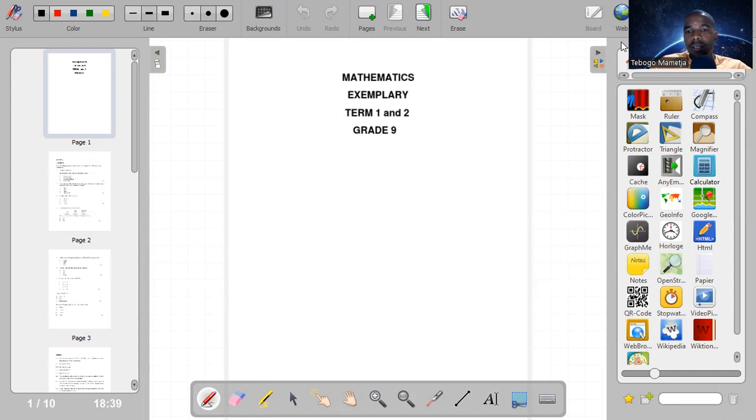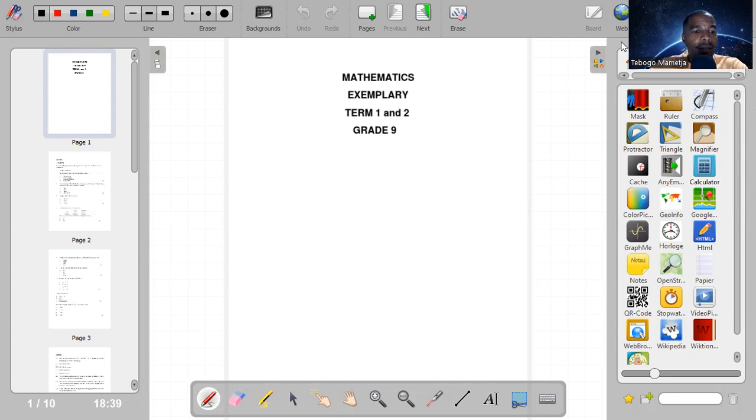Yeah, so today, guys, we are going to be learning mathematics. The focus is on grade 9. This is a revision for paper 1, which is the final examination. The reason why, guys, I projected term 1 and 2 is that most of the topics which are going to come in paper 1 are based on work from term 1 and term 2. So the focus generally is going to be on term 1 and term 2 work.